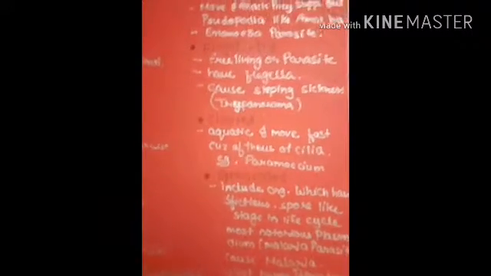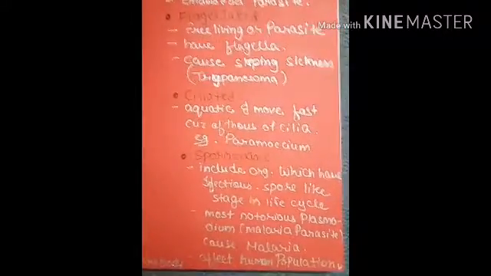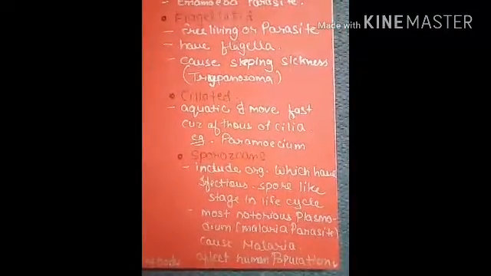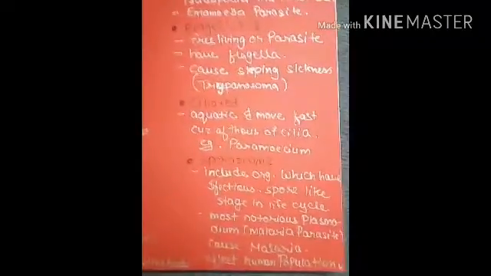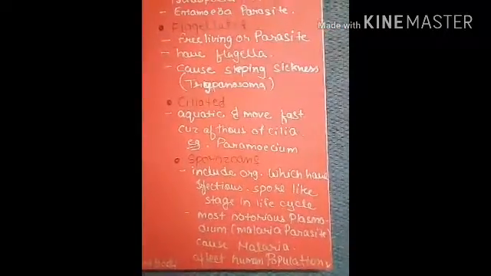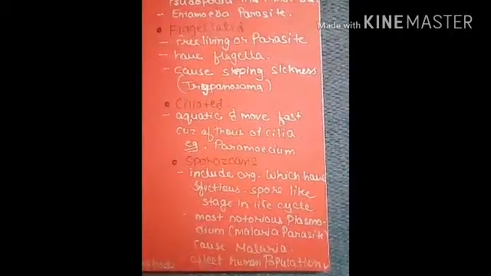Now sporozoans. Sporozoans include those organisms which have an infectious spore-like stage in their life cycle. The most notorious is Plasmodium, the malaria parasite, which causes malaria. Due to this, they affect many and various human populations, right?